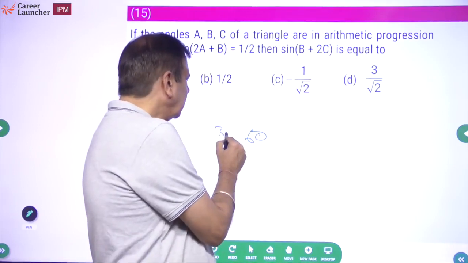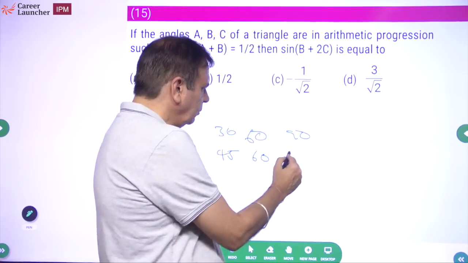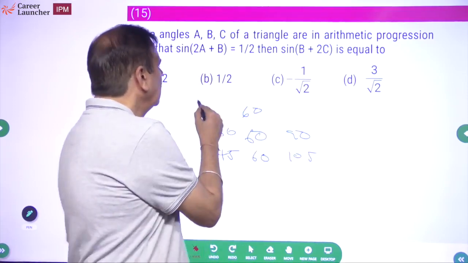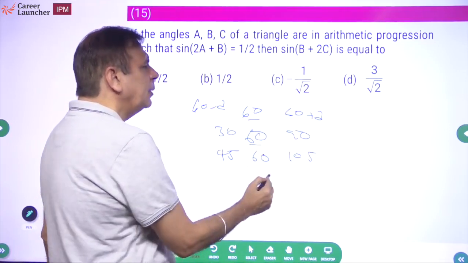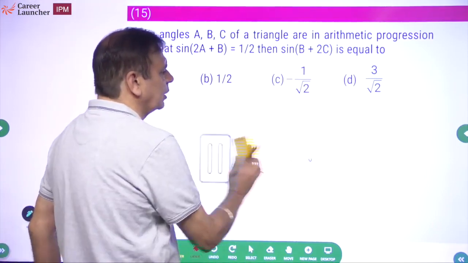Okay, it could be a 30, 60, 90. It could be 45, 60. How much that will be? 105. Or it could be something into 60, 60 minus D and 60 plus D. The middle term will always be the average. The sum of angle is 180, तो middle वाला तो 60 है, तो clear है. मुझे इसमें मेरे को चिंता नहीं करनी है.